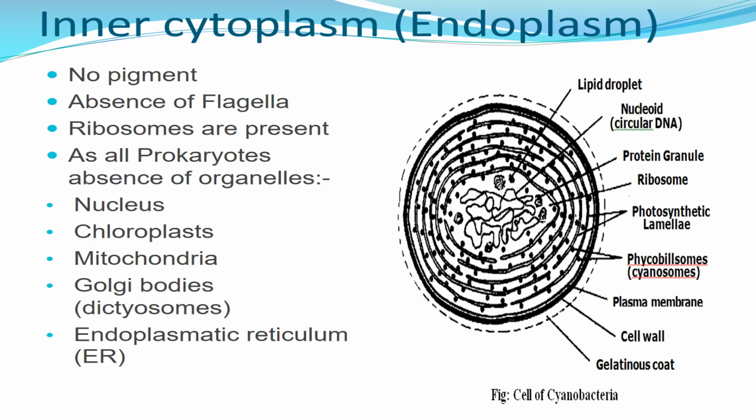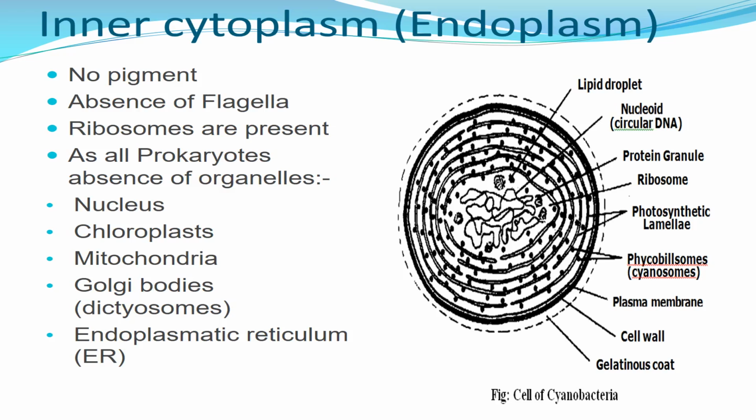Here, in prokaryotes, they don't have cell organelles. The same here with the cyanobacteria, they also don't have any cell organelles like chloroplast, mitochondria, Golgi body, endoplasmic reticulum, etc. The cyanobacteria perform photosynthesis because of the presence of the pigment, and the bacteria cannot perform photosynthesis because of the absence of thylakoids and pigments.